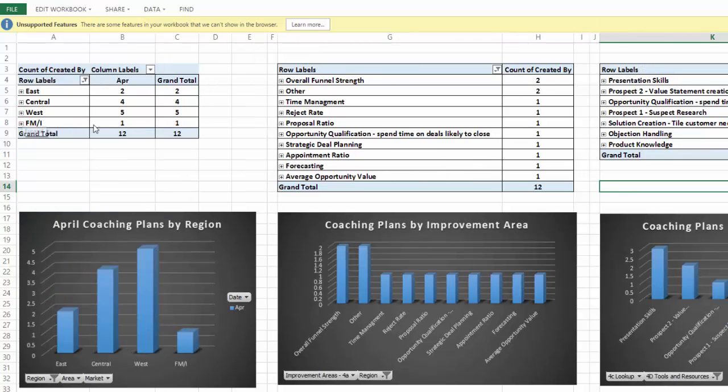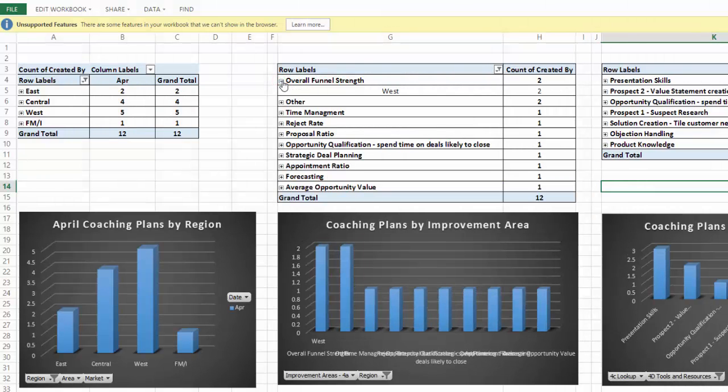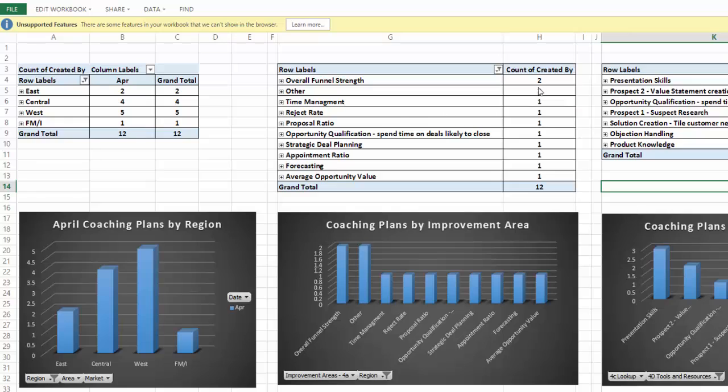But it will let me see exactly what's happening, as well as overall funnel strength. So who is having conversations about overall funnel strength? I can see what percentage of my teams are working on proposal ratio, working on funnel strength. I will also be able to see what percentage of my region actually is on a performance plan. So more to that to come. We'll get the reporting built out first week of May, especially as we start to get more data in.